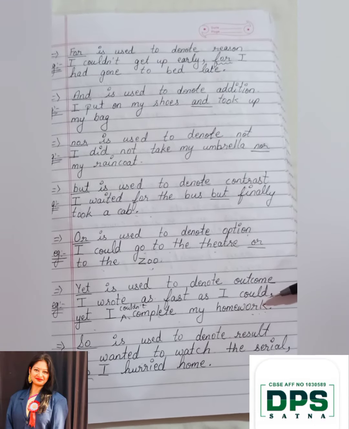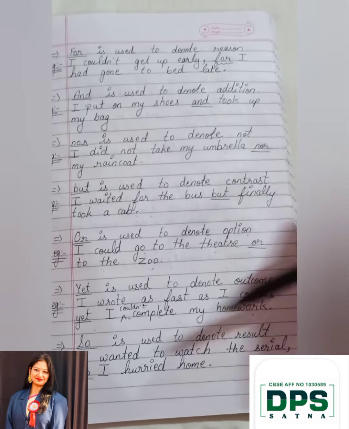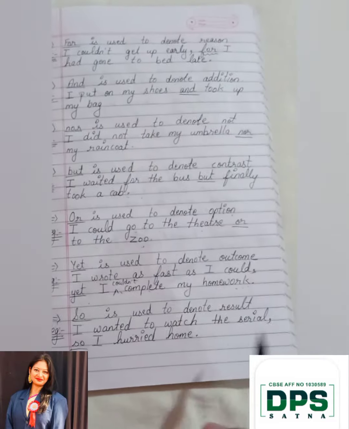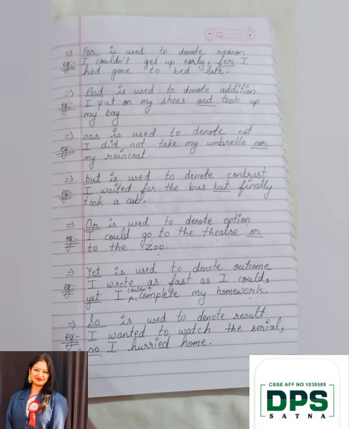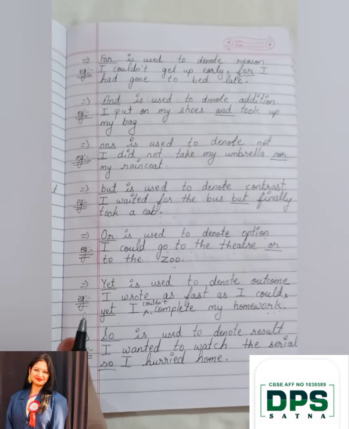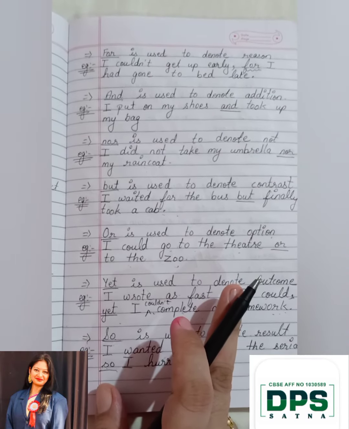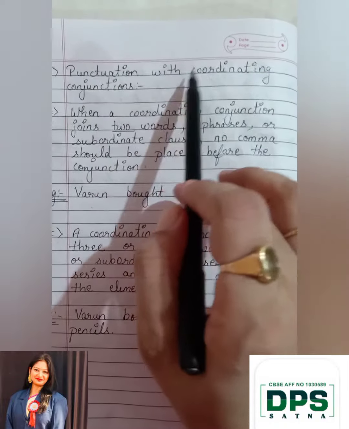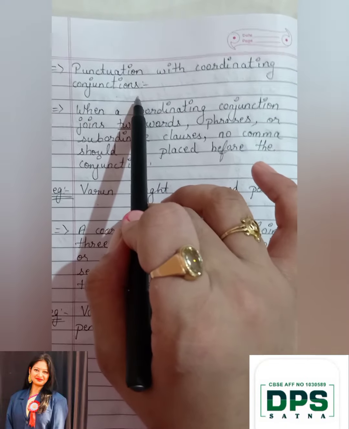Here also I have used a comma, but it is before the conjunction. Here also I have used a comma, but this is before the conjunction. None of the commas are after the conjunction. Now, punctuation with coordinating conjunctions.